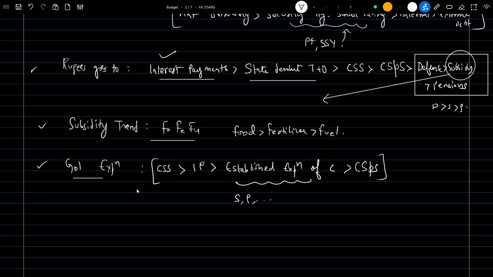Understand, earlier we talked about where the rupee goes to, which was about India as a whole. Now we are talking about the central government. Now we will understand the trend of deficits. Primarily, we have four kinds of deficits: primary deficit, fiscal deficit, revenue deficit, and effective revenue deficit.